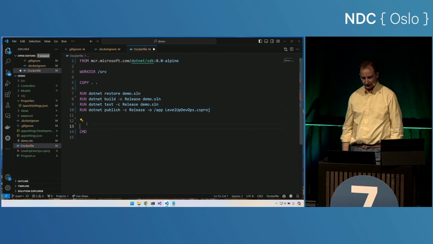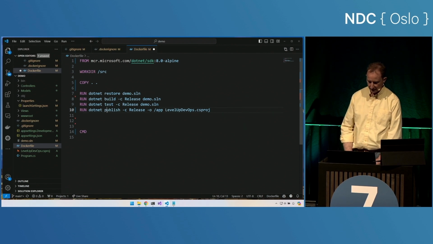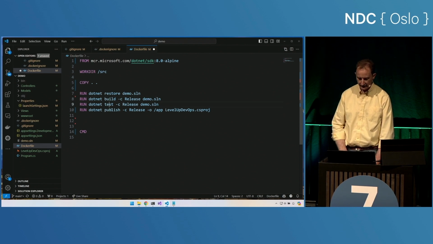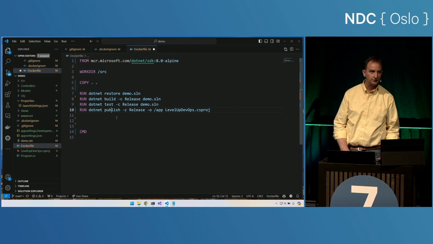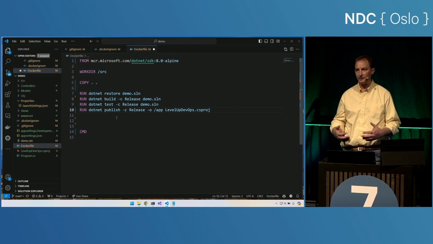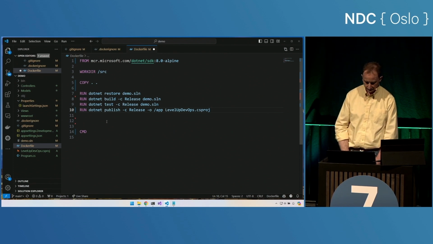Cool. So to be able to get this built container, I need to run my tests correctly. I also need to build correctly. So if I have a build error, then my build will stop here and I won't get farther. If my tests fail, I'll stop here and I won't get farther. And that's really cool because now if I have a published image, I know that my build succeeded, I know all my tests passed.